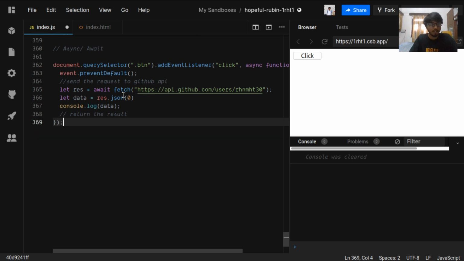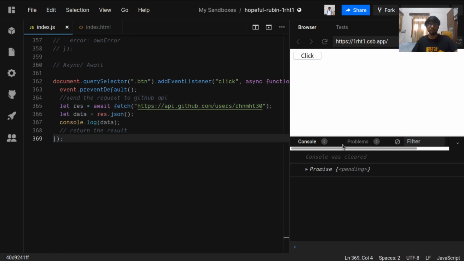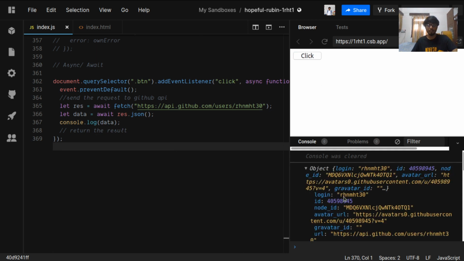What happens to data? It is promise pending. So why is that so? Because we haven't awaited this. So awaiting this, we click, and now our result is here.